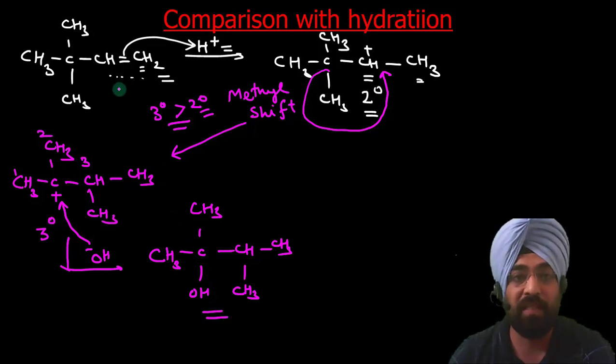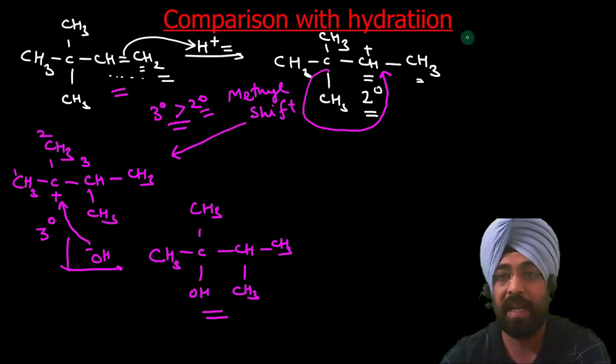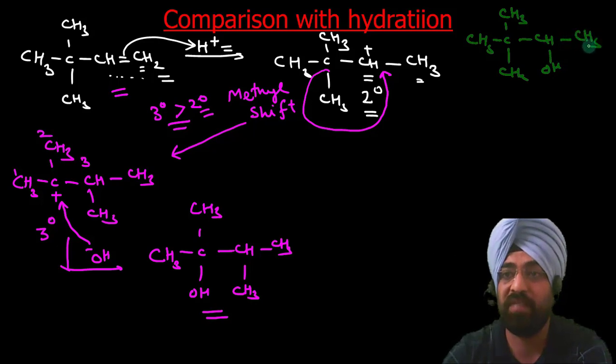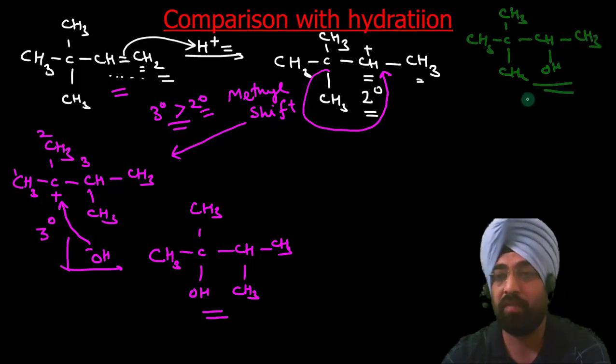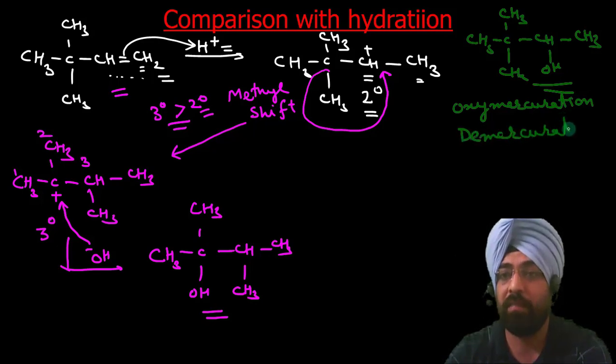The product that we were expecting was CH3, CH3, CH3, CHOH, CH3, which we obtain from oxymercuration and demercuration.